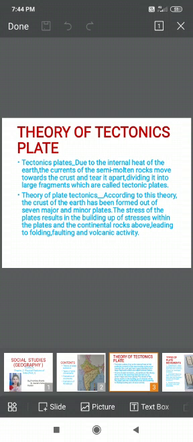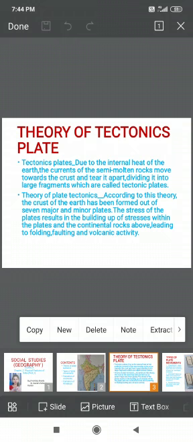They are made due to the internal heat, the maximum temperature under the earth's crust. The currents of these semi-molten rocks move towards the crust and tear it apart, dividing it into many large fragments which are called tectonic plates.